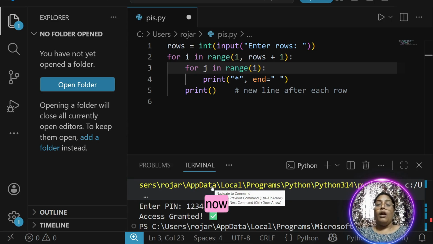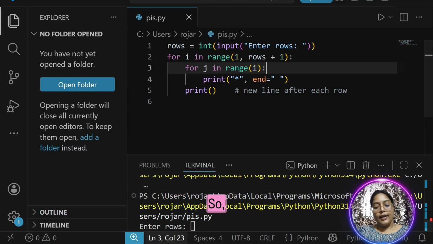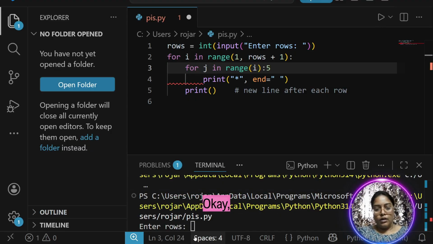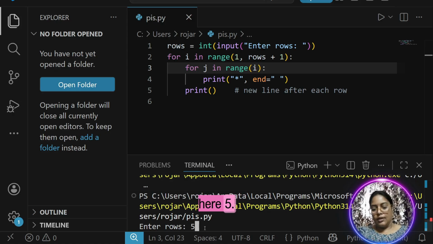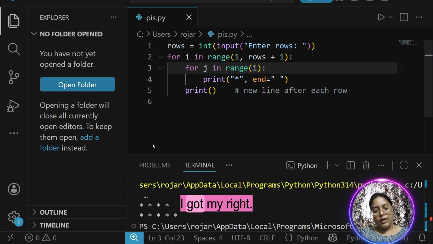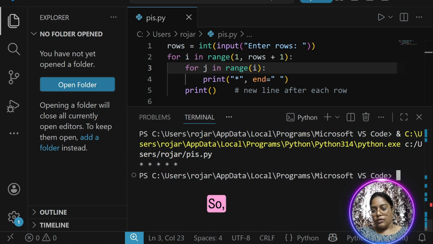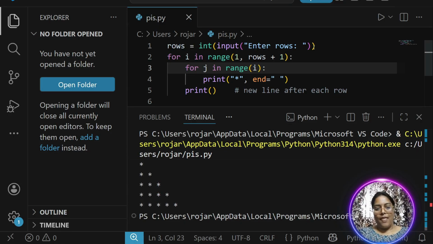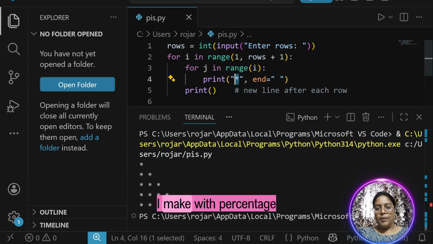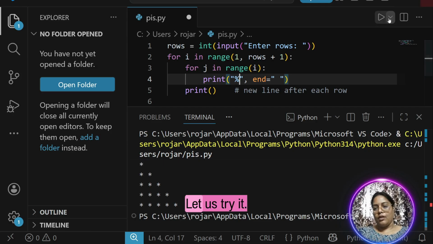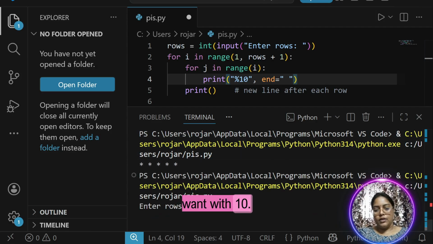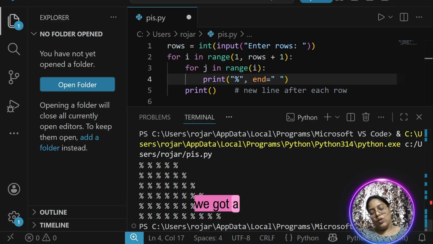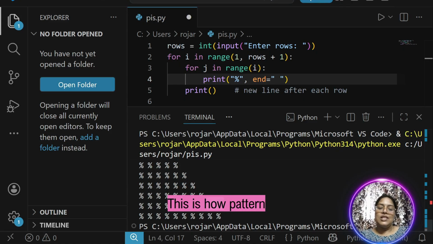So now let us see the right angle triangle. I want 5. I'm writing 5 here, and if you see carefully, I got my right angle triangle. Can you see the right angle triangle? Wow. Can I make it with percentage symbols? Let us try. I want 10. See, we got a big right angle triangle. This is how pattern printing works in Python.